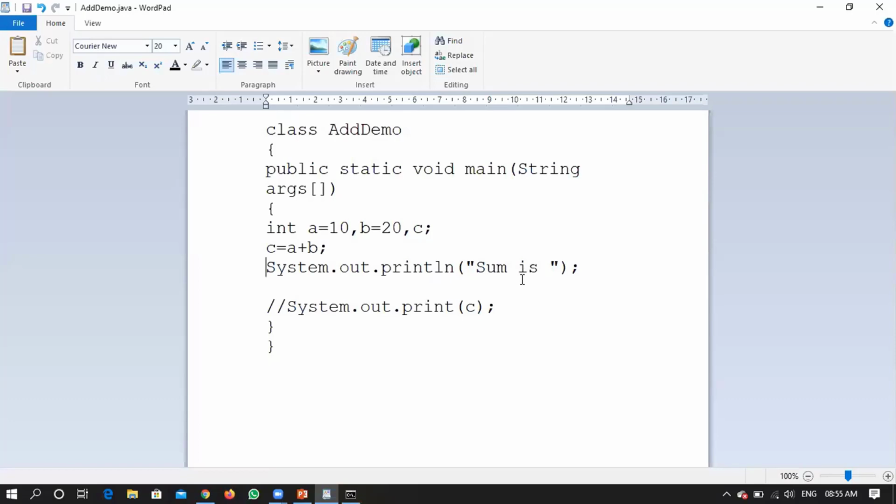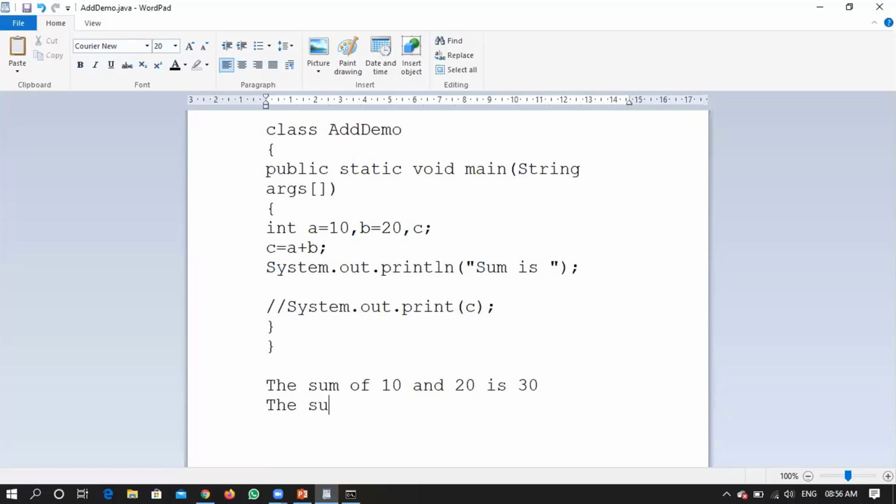The sum of 10 plus 20, or I wanted to print this statement something like the sum of, meaning the expected output I am saying. So what is my expected output? My expected output is: the sum of 10 and 20 is 30. This is my expected output, right?